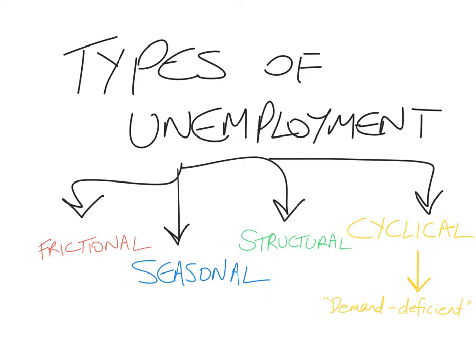So, as I said, I promised I'm going to talk about and explain and distinguish between the different types of unemployment. There are four main types of unemployment. There's frictional unemployment, seasonal unemployment, structural unemployment, and cyclical unemployment. Cyclical unemployment is sometimes known as demand deficient. So let's find out the difference between them and how the government can deal with each of these types.